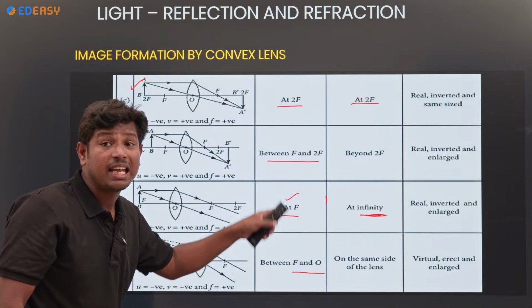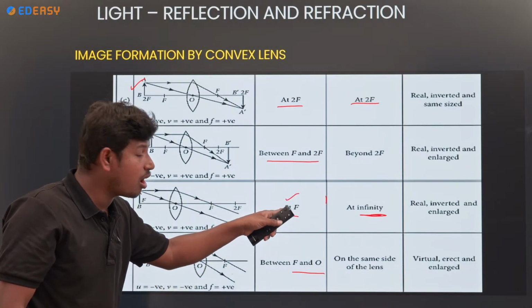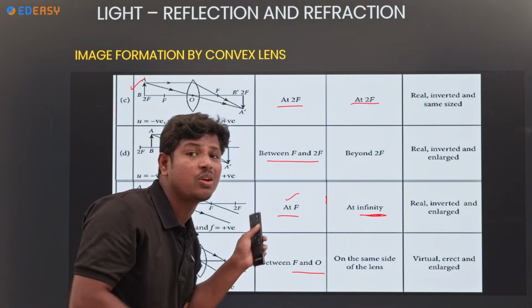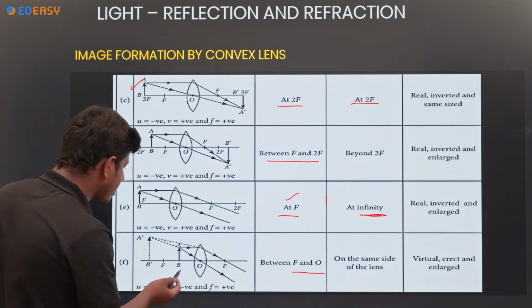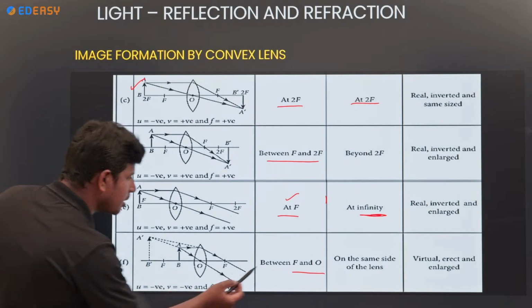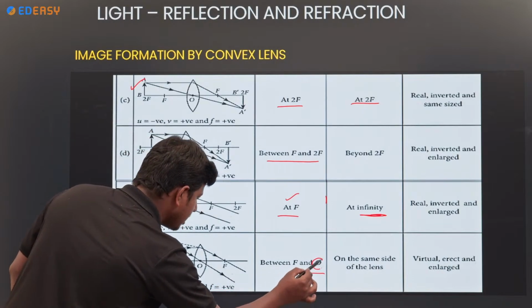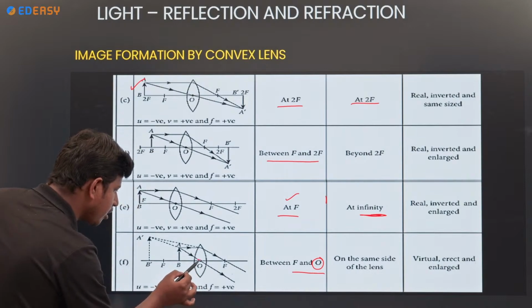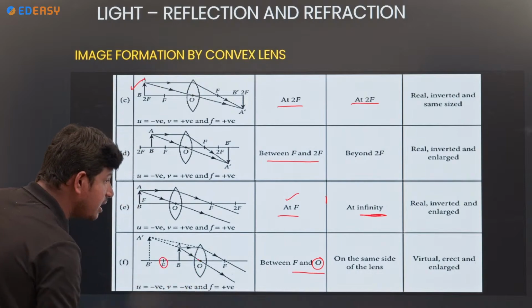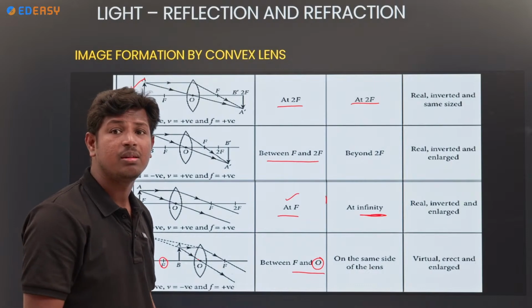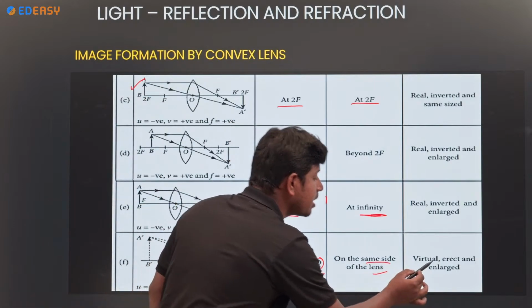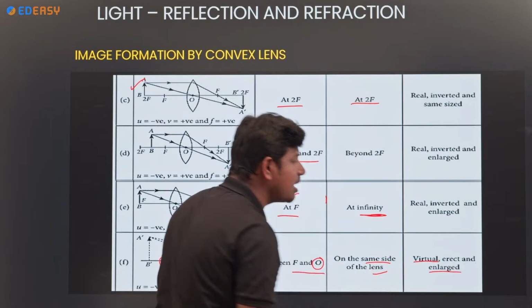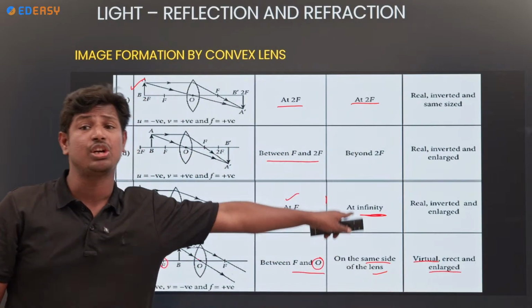Now object at f, image will be at infinity, quite opposite. Between the optical center and f, where will the image be? On the same side of the lens. Except in this case, all the cases give a real image only.